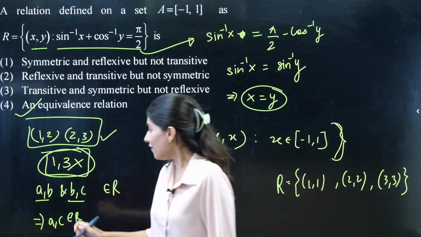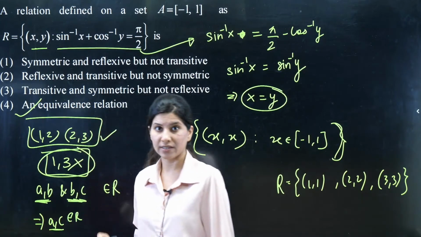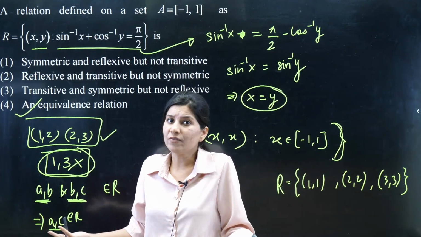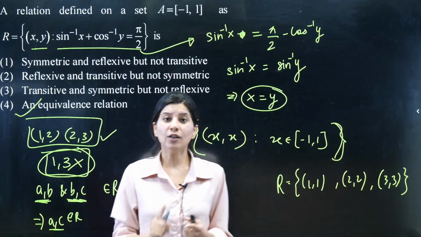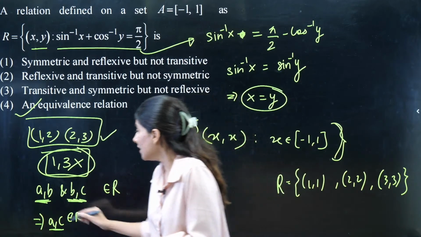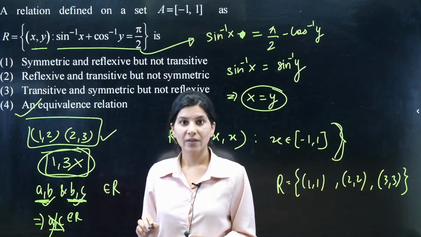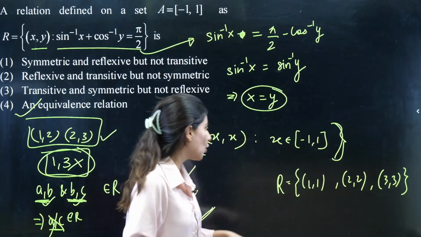If at all these two are present, then this should be present. To call it non-transitive, this is present and this is not present. If this is not the case, then we will call it transitive.